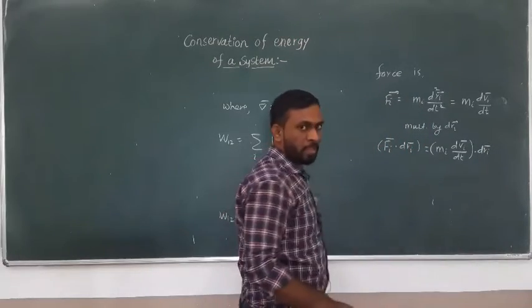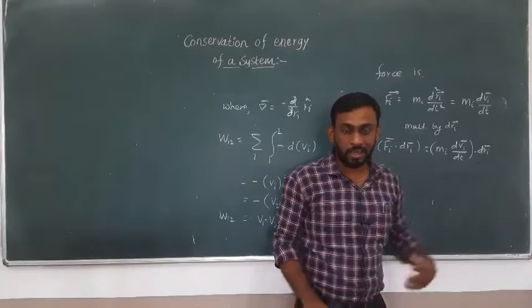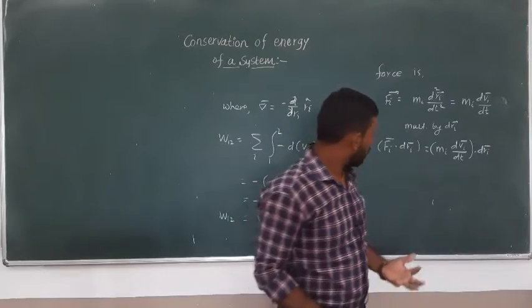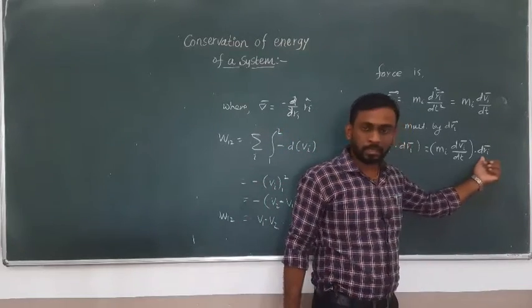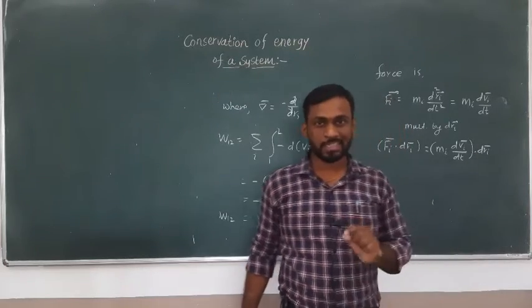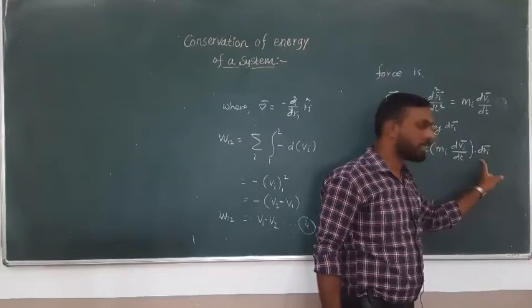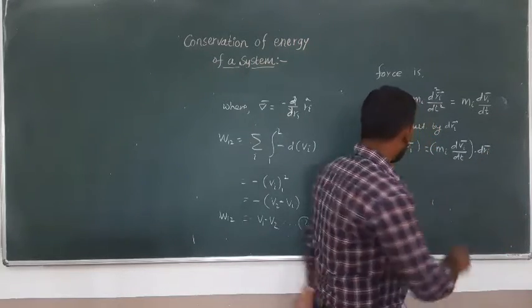Let's make some mathematical arrangement so that we can represent dr in terms of a velocity vector. How to write dr bar in terms of velocity? Multiply and divide by dt. Then dri by dt is again velocity.